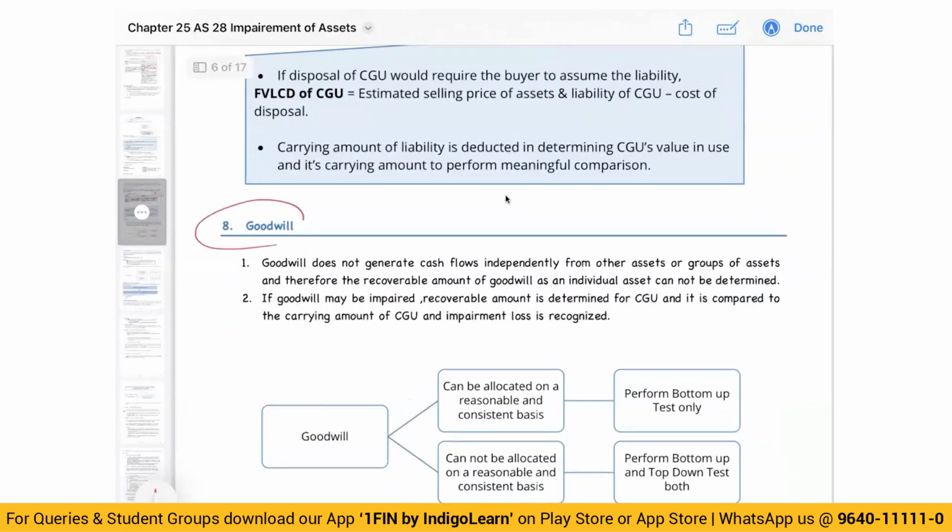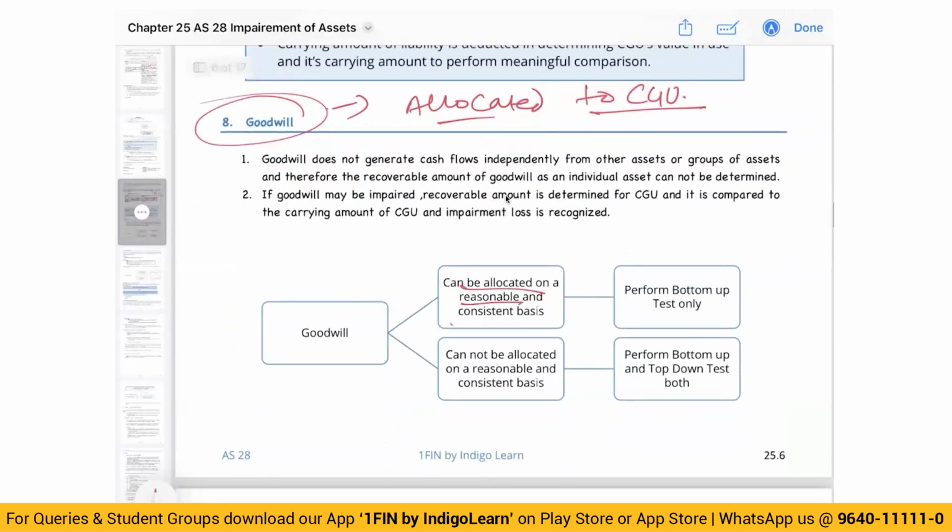Now, as far as goodwill is concerned, goodwill does not generate independent cash flows. So goodwill has to be allocated to a CGU, and for that there has to be some basis. The thing to keep in mind is, if goodwill can be allocated on a reasonable and consistent basis, we will perform one test called the bottom-up test. If it cannot be allocated on a reasonable basis, then we'll perform both bottom-up and top-down tests.